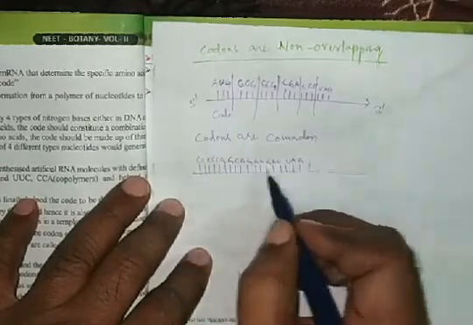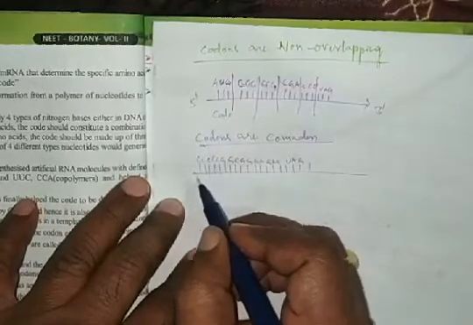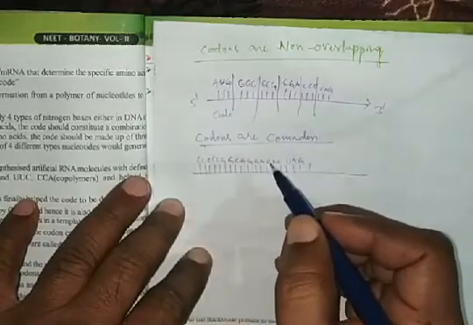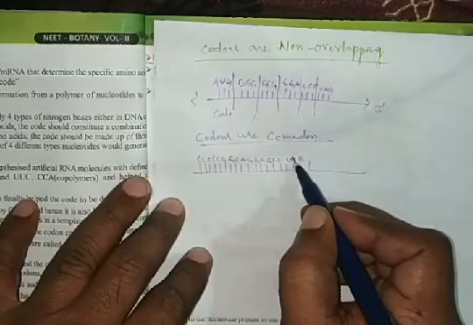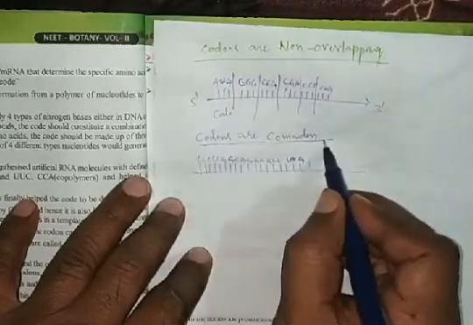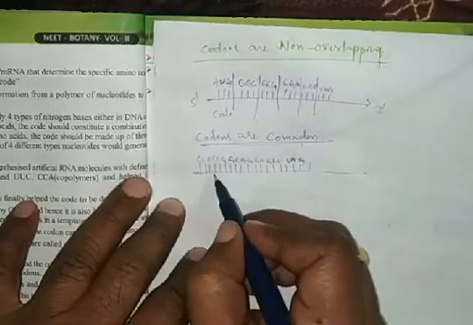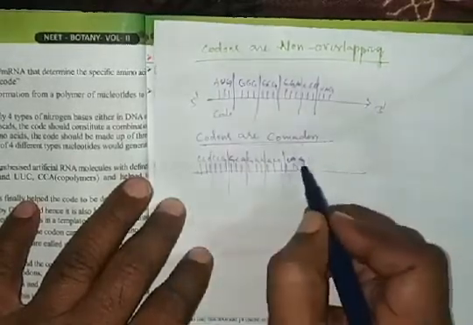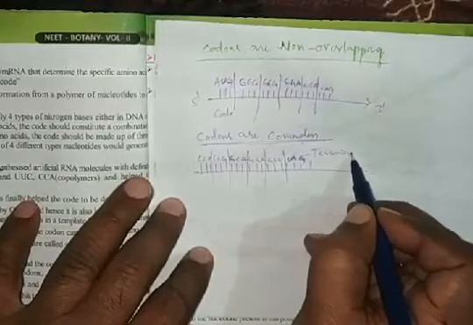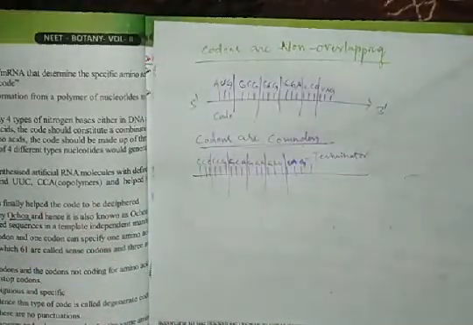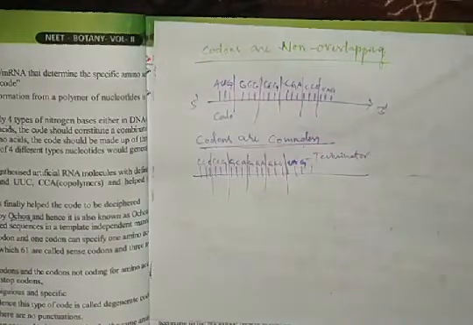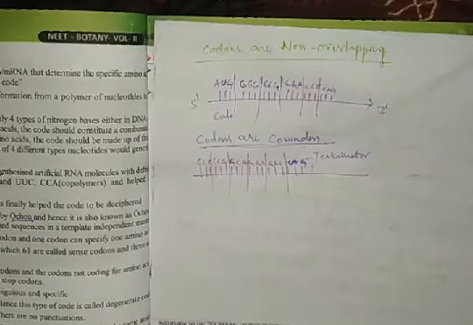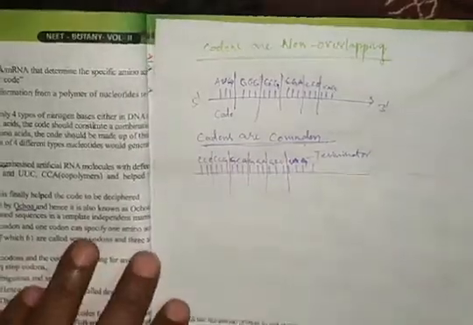These are all continuous. There is no comma between one codon and the next. Continuously they can translate different types of amino acids till the terminator codon. This is called codons are commaless.